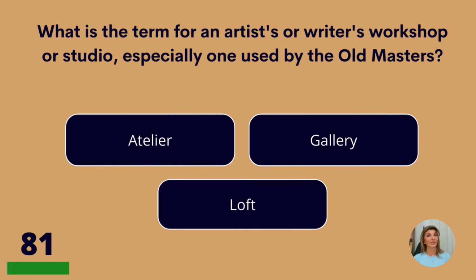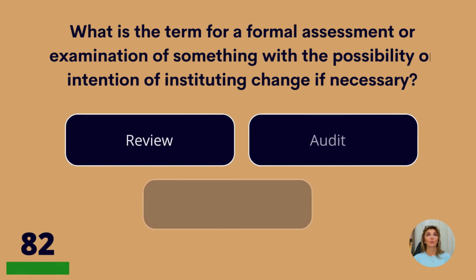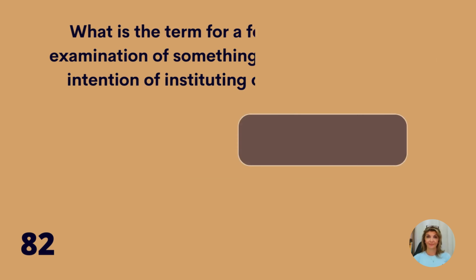What is the term for an artist or writer's workshop or studio, especially one used by the old masters? Atelier, gallery, or loft? Atelier. What is a term for a formal assessment or examination of something with the possibility or intention of instituting change if necessary? Review, audit, or inspection? Audit.